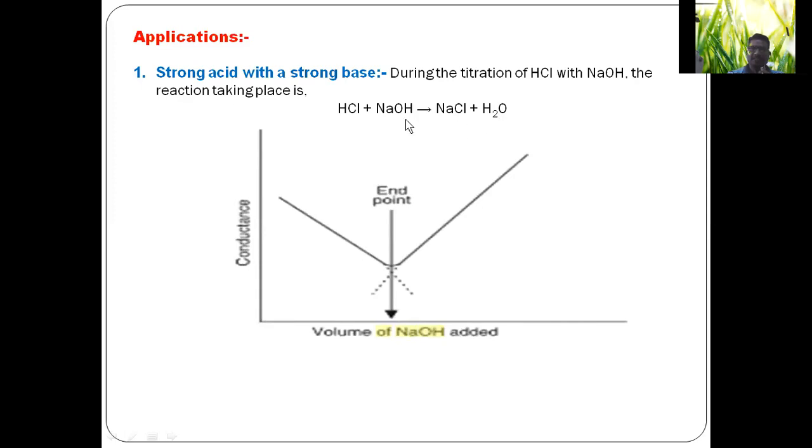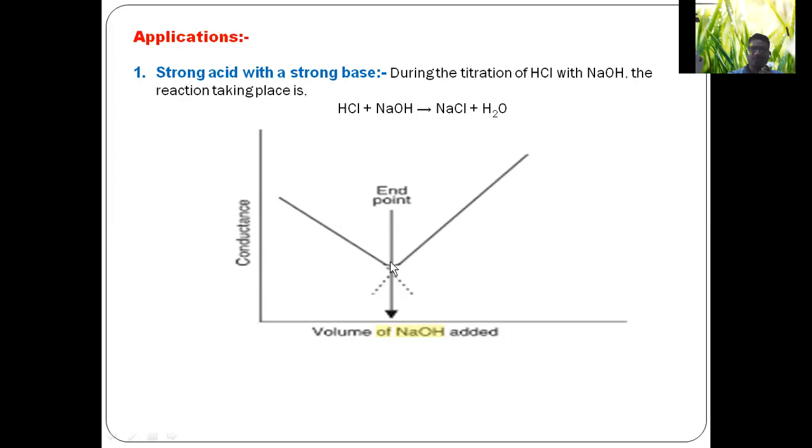Here, when you take volume of NaOH added on the x-axis and conductance values on the y-axis, it gives a V-shaped curve like this. Why does it give a V-shaped curve? Upon the addition of sodium hydroxide to the HCl, due to the replacement of highly conducting H plus ions by poorly conducting Na plus ions, the conductance gradually decreases till HCl is neutralized.